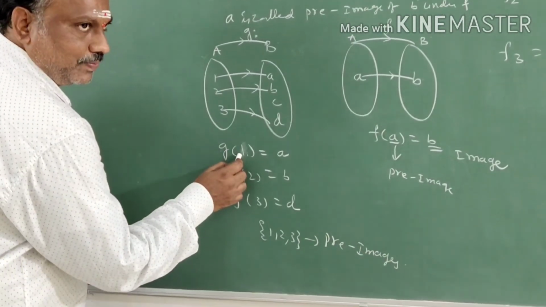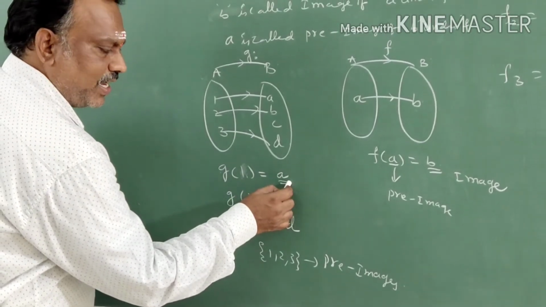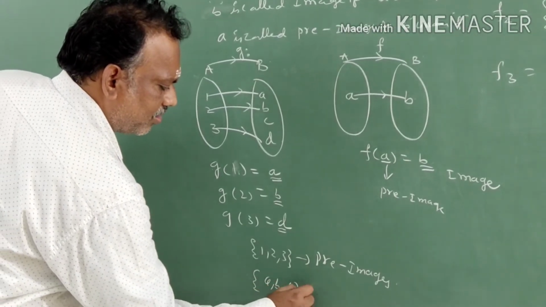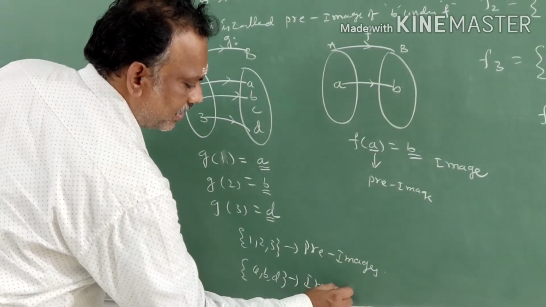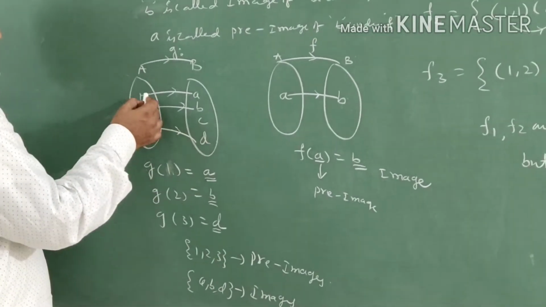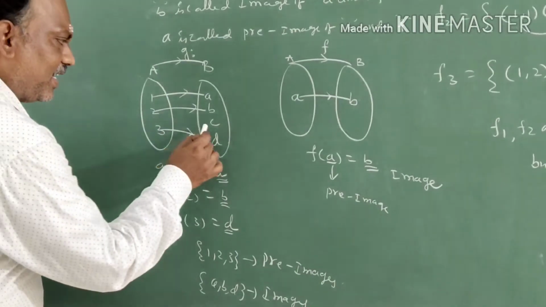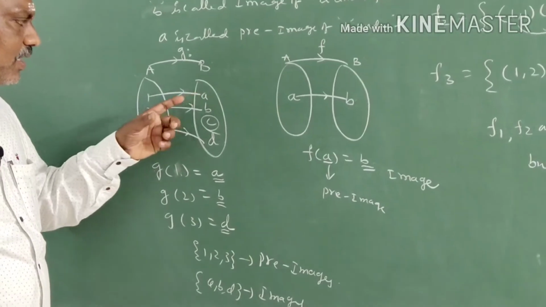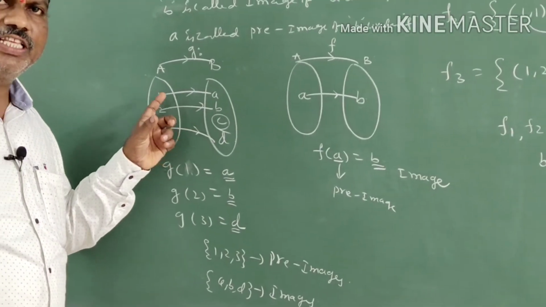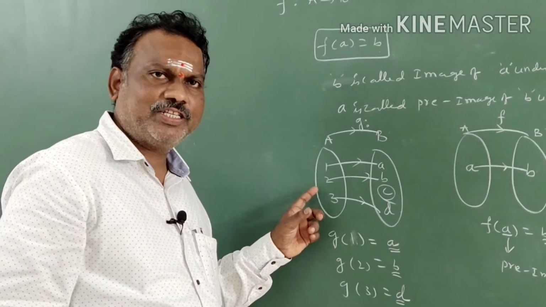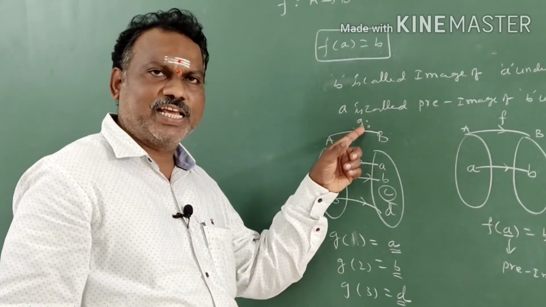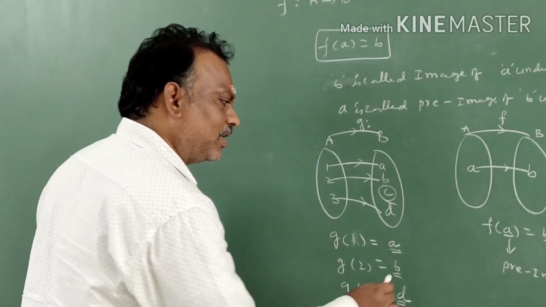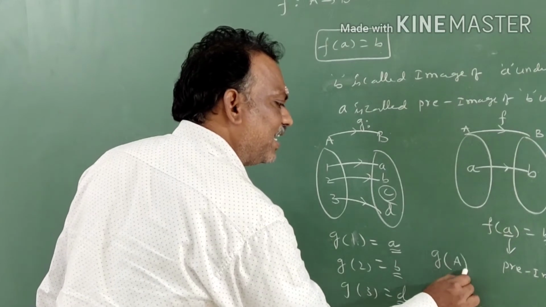Now G of 1, what is its image? A. These are all called images. So the set of A, B, D is called the images. But C is not associated with any element in set A. That's why C will not come under images. Clear, students? Here images means the elements which are associated with set A under f, under G. That is G of 1, 2, 3, so I can write G of set A.